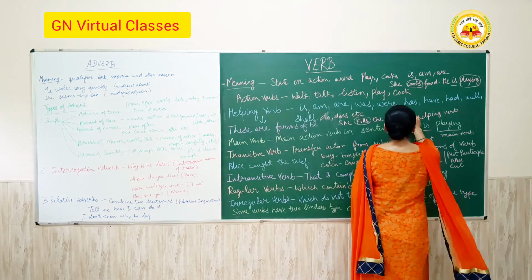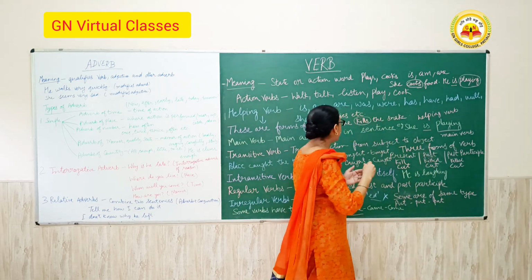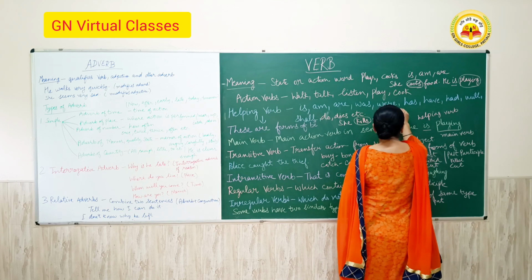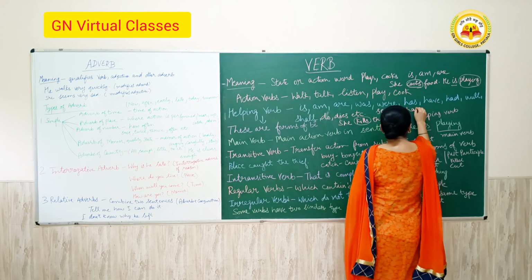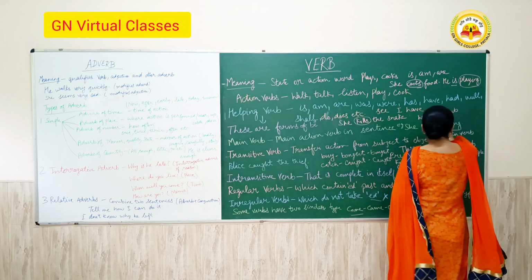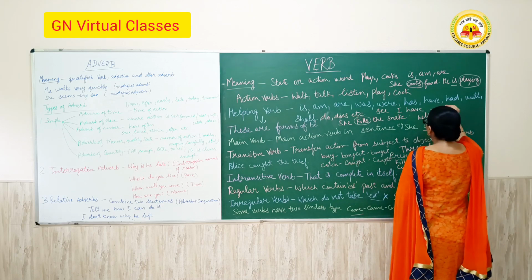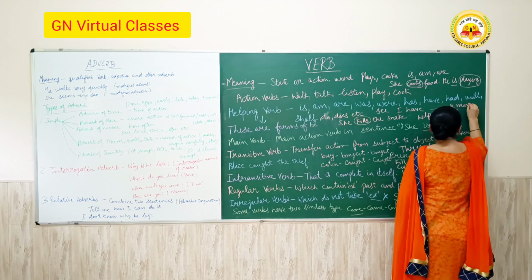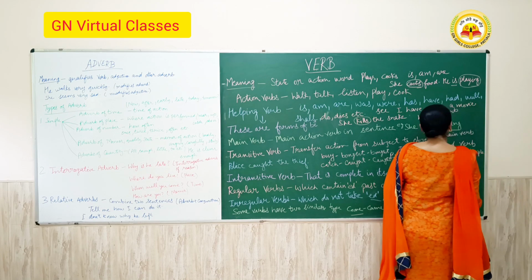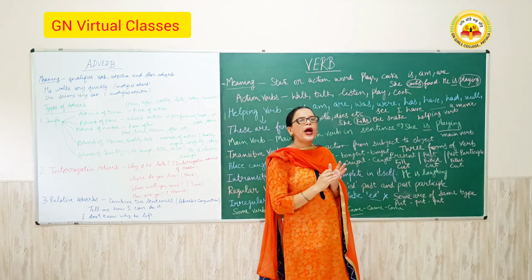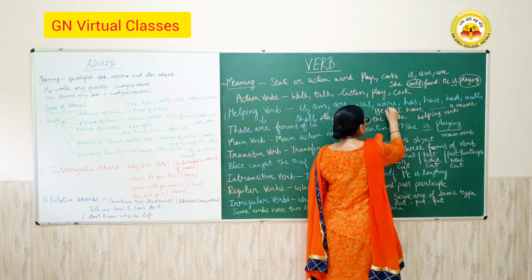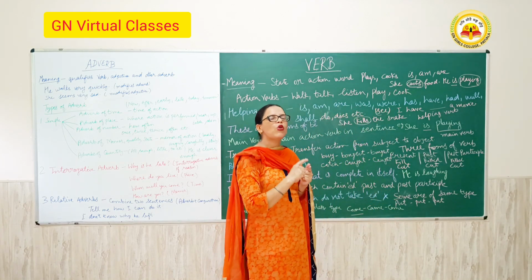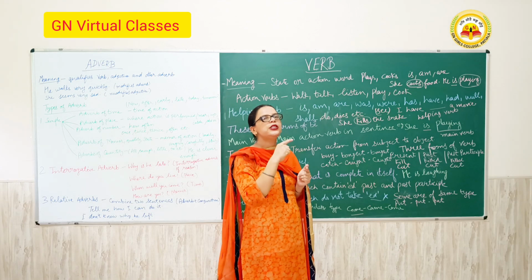And the next question may be like this. I here write see. I have dash a movie. Here you are asked to write the past participle of the verb see. The forms of see are see, saw, and the past participle seen.